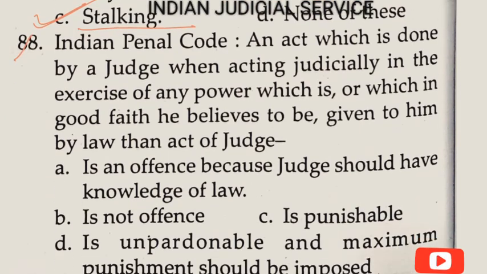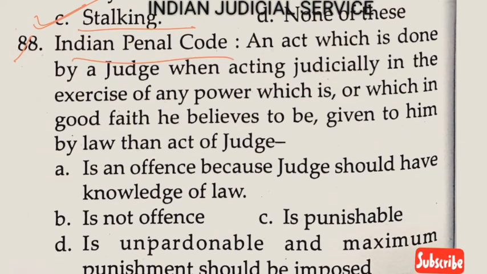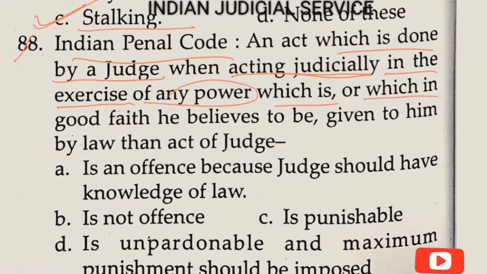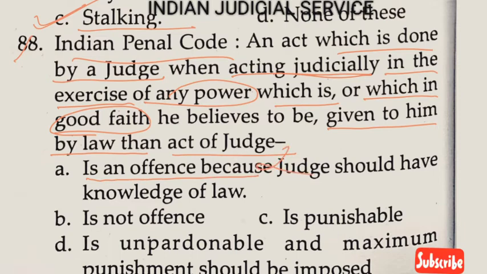Now question number 88, Indian Penal Code. An act which is done by a judge when acting judicially in the exercise of any power which, in good faith, he believed to be given to him by law. Then the act of the judge: option A, it is an offence, so it is wrong. Option B, it is not an offence, yes, it is correct. So the answer is option B. And this is provided in Section 77 of the Indian Penal Code.